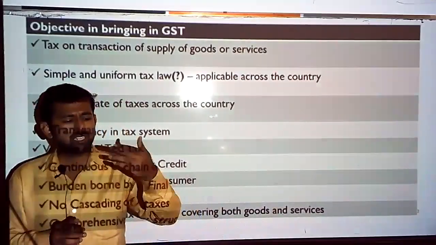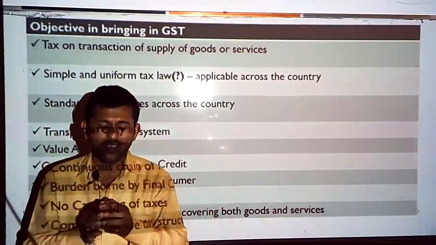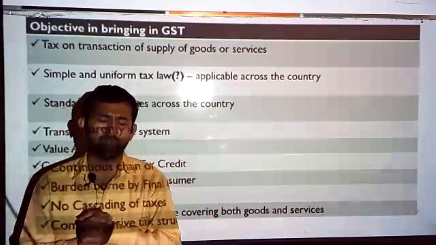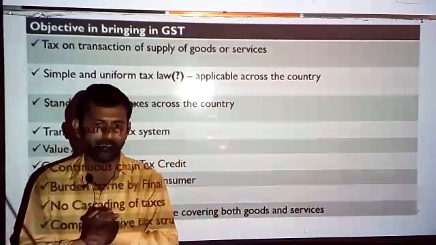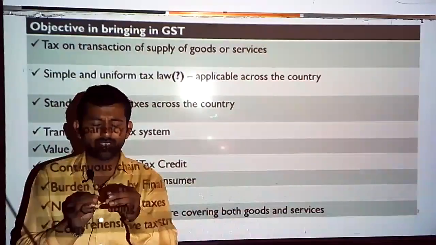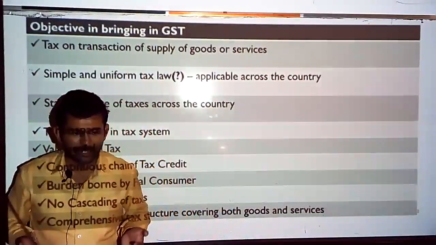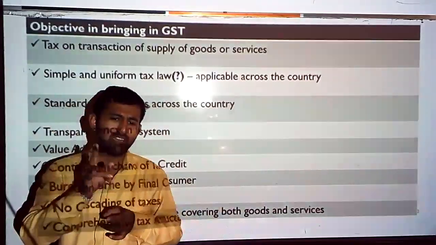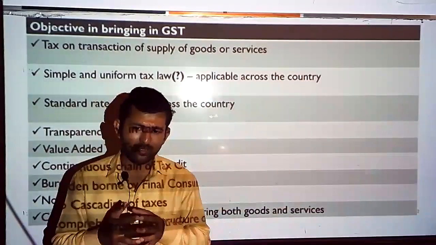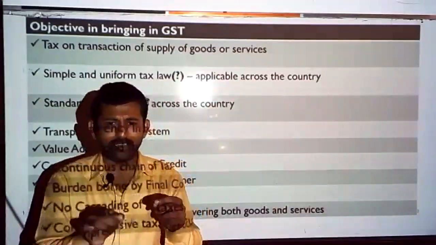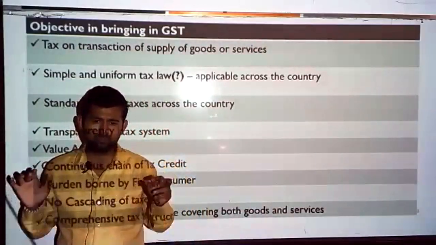Earlier, before GST, they used to give an invoice to the end consumer. In most of the invoices, tax was not disclosed separately. They were not showing how much VAT they collected, how much service tax they collected. But through the introduction of GST, it is made mandatory, whenever you are making a taxable supply of goods or services, the dealer or businessman must issue a tax invoice where they clearly mention how much they are collecting by way of GST from the end consumer.